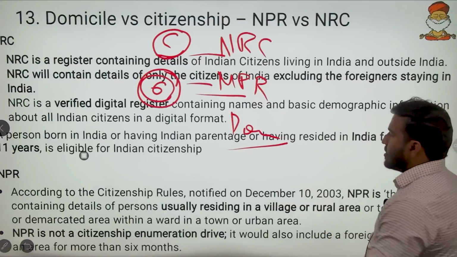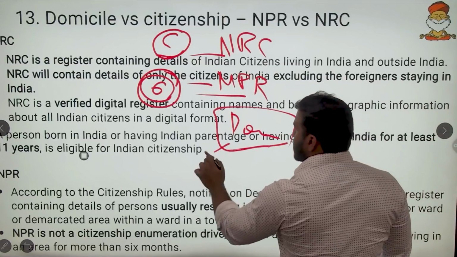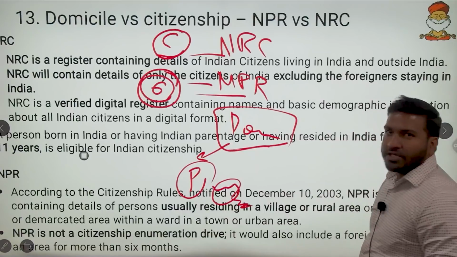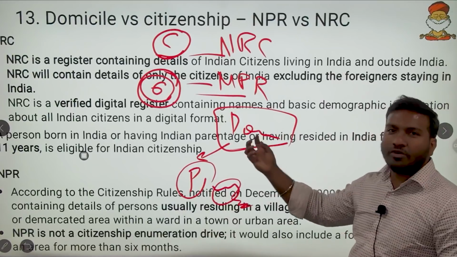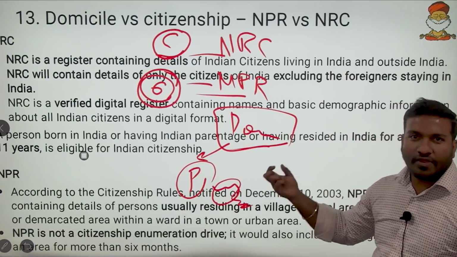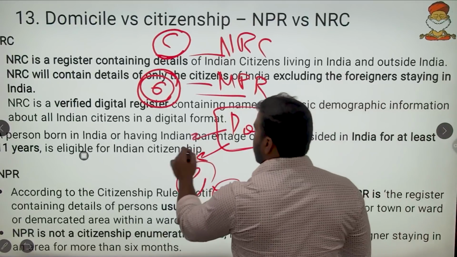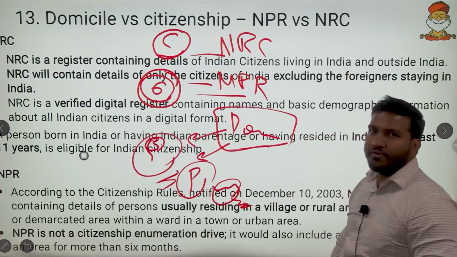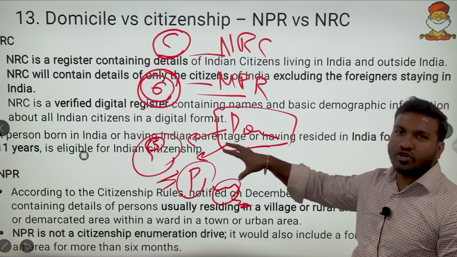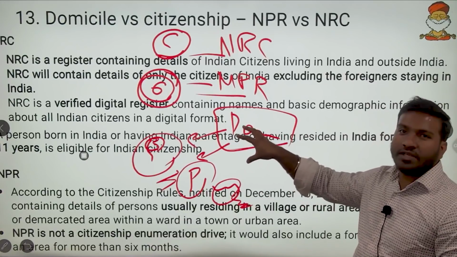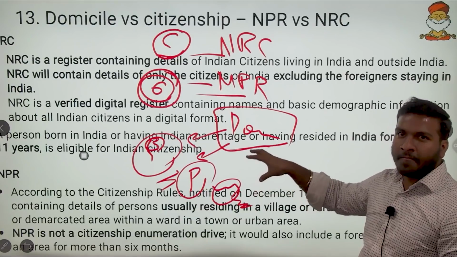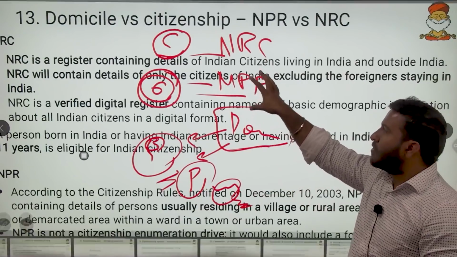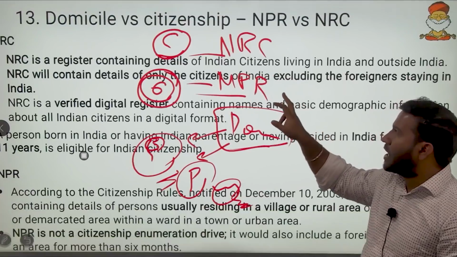What is domicile then? Domicile is something with respect to property ownership. To be a domicile, you have to be eligible for owning property and eligible for employment in that state. So domicile is that which comes with property ownership and employment, and NPR, the National Population Register, covers only the residents, and NRC, hardcore citizenship.